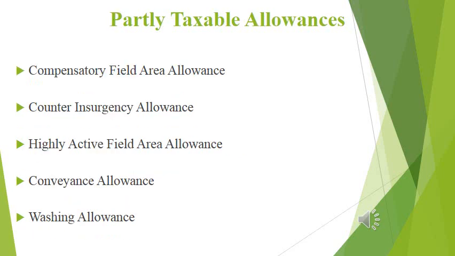The next one is compensatory field area allowance. There are different types of compensatory field areas, also based on the place where the employee resides. For specified areas in Arunachal Pradesh, Sikkim, Himachal Pradesh, UP, Jammu and Kashmir, and throughout Manipur and Nagaland, 2600 per month can be claimed as exemption. Compensatory modified field area allowance is different: 1000 per month can be claimed as exemption if the employee resides in specific areas of Punjab, Rajasthan, Haryana, Himachal Pradesh, Arunachal Pradesh, Sikkim, West Bengal, UP, Jammu and Kashmir, etc.